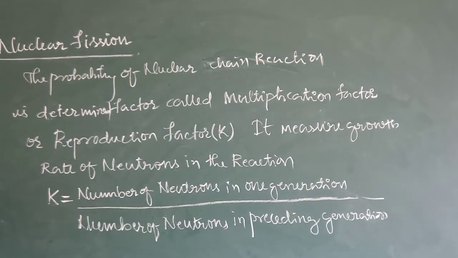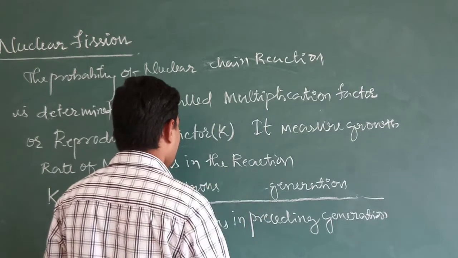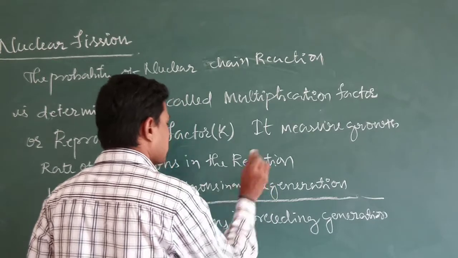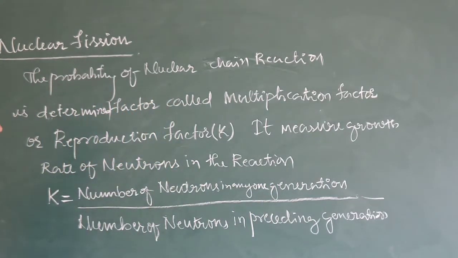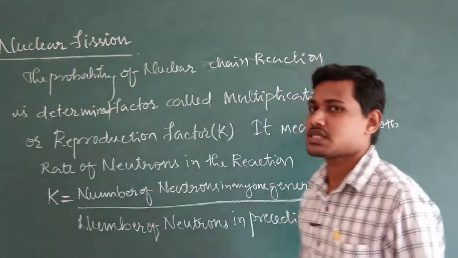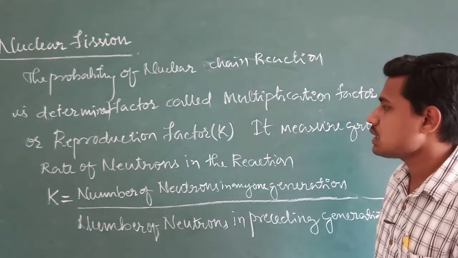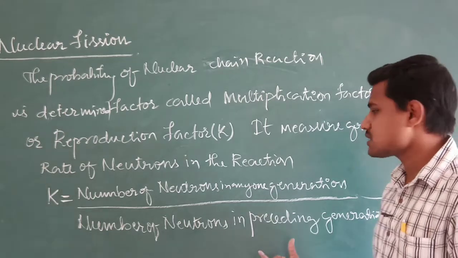Number of neutrons in any one generation divided by number of neutrons in the preceding generations. So this ratio is referred to as a reproduction factor, or what is nothing but the multiplication factor.